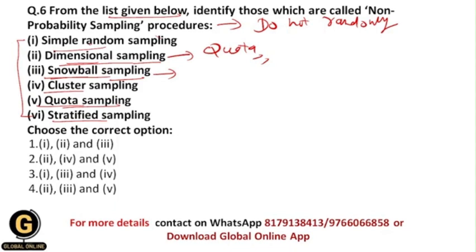This is called snowball sampling. And within quota sampling, a researcher wants specific people who have specific characteristics. So these three are the non-probability sampling procedures, but simple random sampling, cluster sampling and stratified sampling are the probability sampling procedures. And that's why your correct answer should be 4, that is 2, 3 and 5.